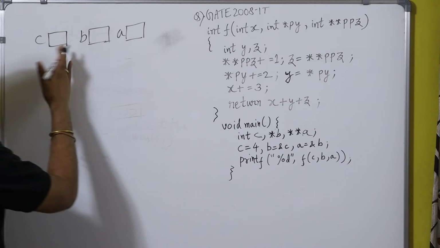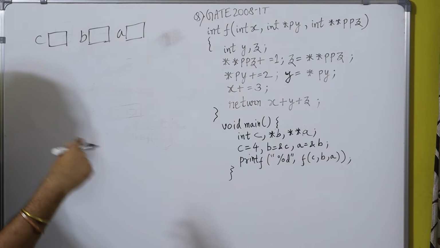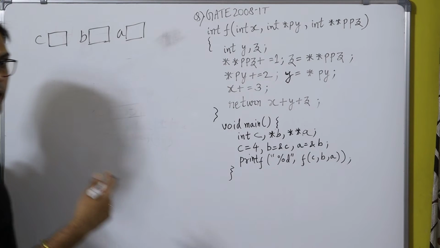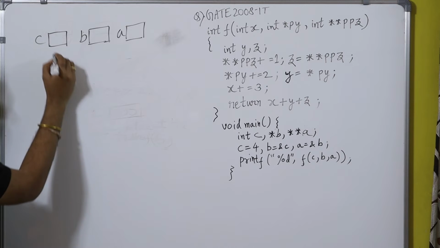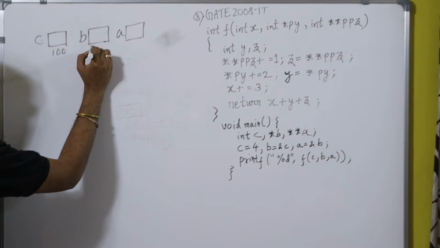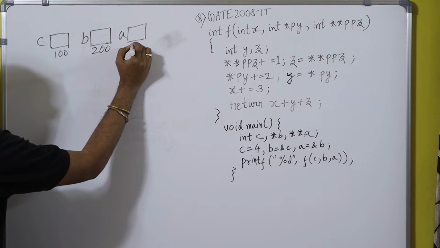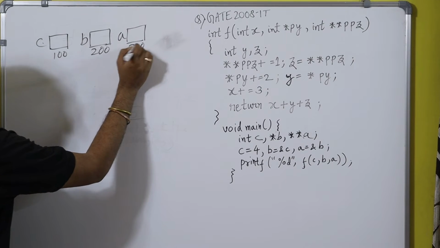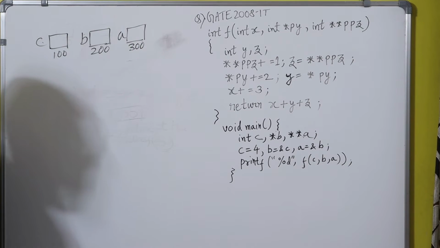Since all these variables have been declared, it means all these variables must have an address. C has an address, B has an address and A has an address.